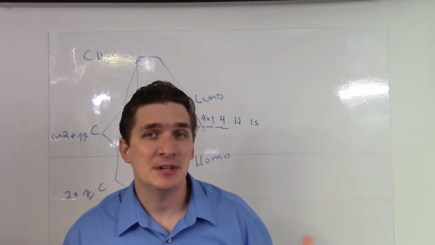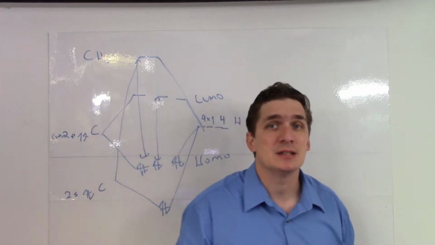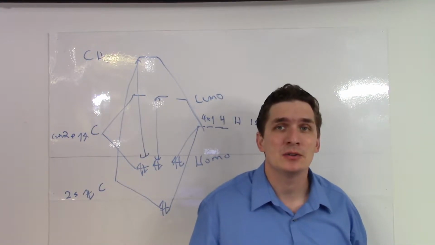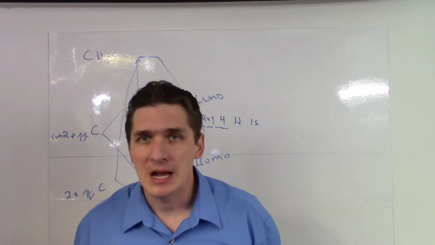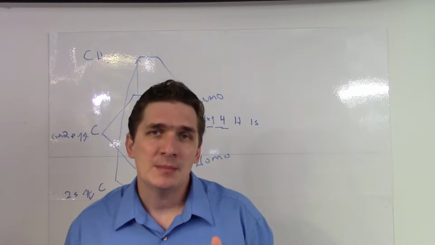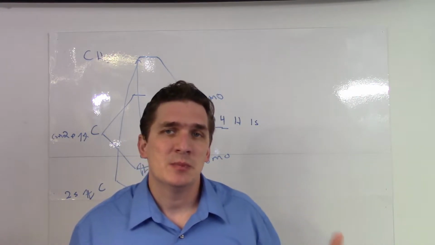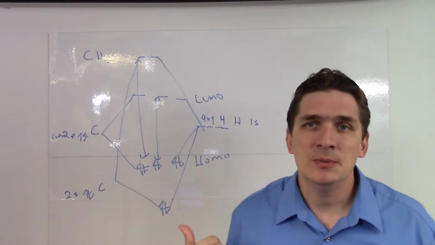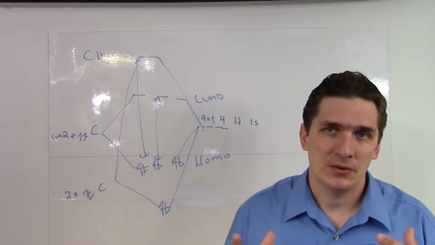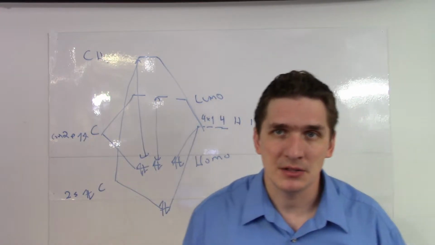So hopefully you're keeping up in these videos. I mean, again, I realize there's a lot to talk about, especially for something that's not required in the course. But to recap at this point, organic molecules absorb light because electrons promote from the HOMO to the LUMO, and this is the primary color we see absorbed by the molecule.